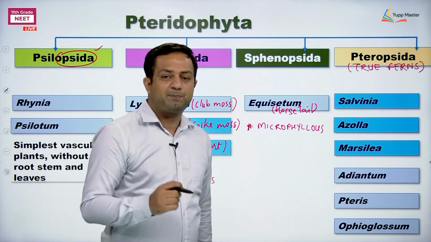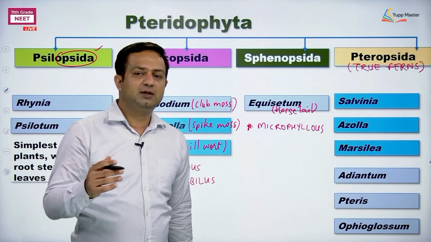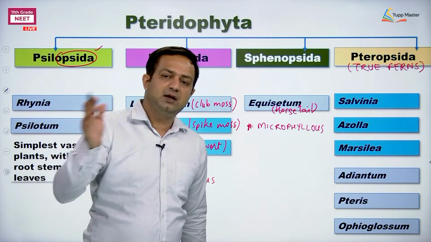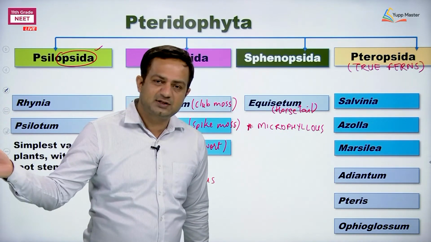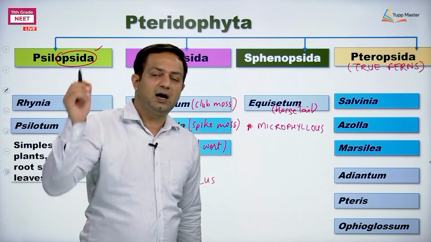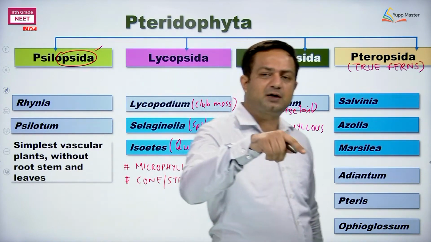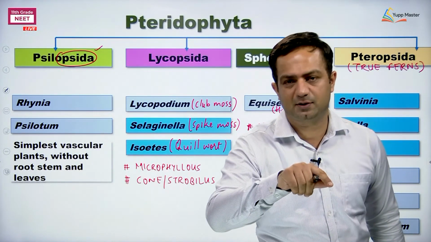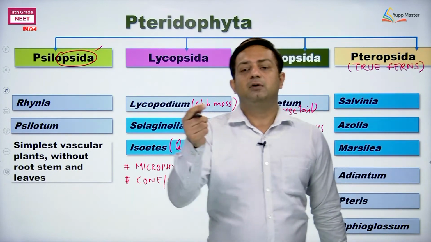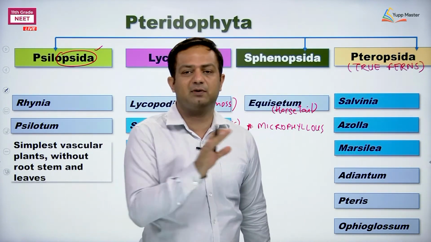Alok Kumar, it is precursor. Precursor means the earlier one, the first formed structure before the later structure. If you see P-R-E, pre means the earlier formed, right? So, the first form is called precursor. So, the precursor of seed habit is heterospory, because without heterospory the seed will not be formed.